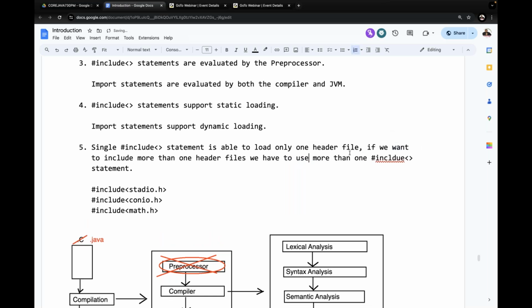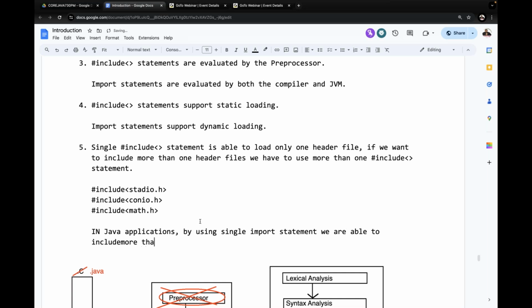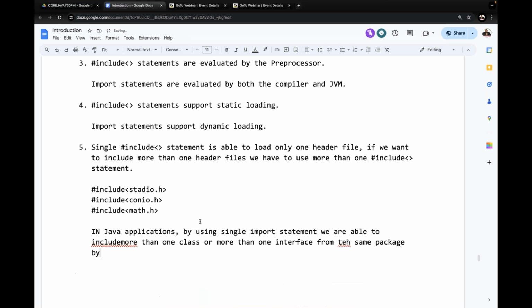Right. Now the point is what? Next one. In Java applications, by using a single import statement, we are able to include more than one class or more than one interface from the same package by using star notation.